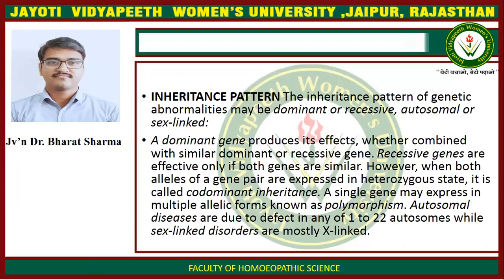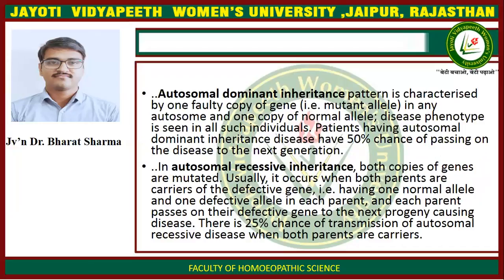Autosomal diseases are due to defect in any of 1 to 22 autosomes, while sex-linked disorders are mostly in X chromosome. Autosomal dominant inheritance pattern is characterized by one faulty copy of gene in any autosome and one copy of normal allele. Disease phenotype is seen in all such individuals. Patients having autosomal dominant inheritance disease have 50% chance of passing on the disease to the next generation.